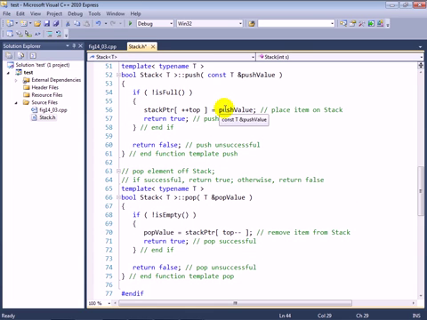If we're able to successfully push a value, we'll return true, and otherwise we'll return false, which would indicate that the stack was full and therefore we could not push a value. And we'll use that in our test program.